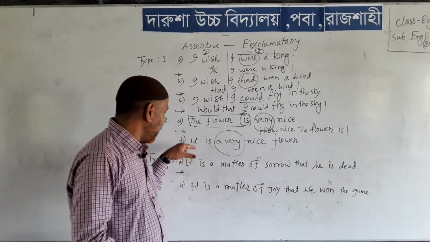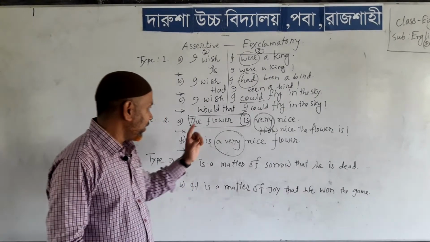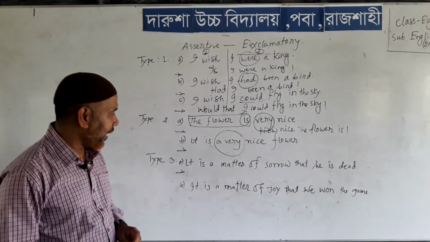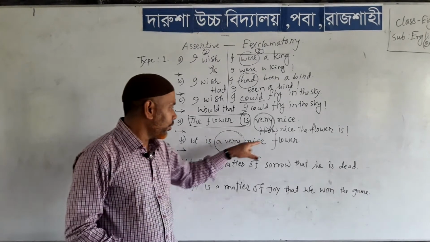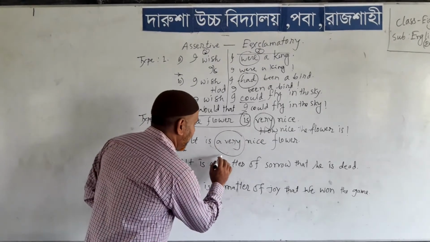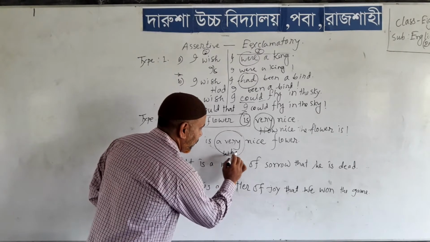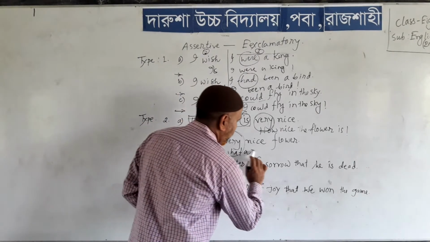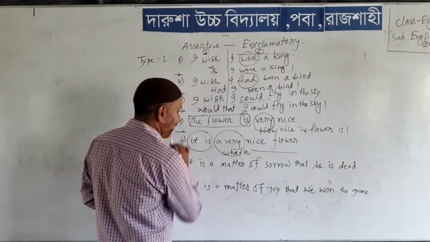But the next sentence is different in that it has a. So if you find a, then you should not use how, then you have to use what a in the position of a very. What a, write the rest of the words and then subject and verb.